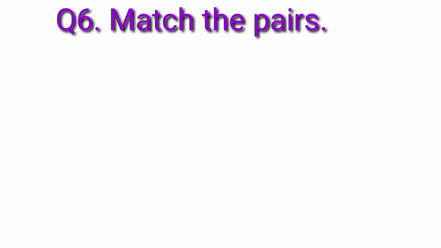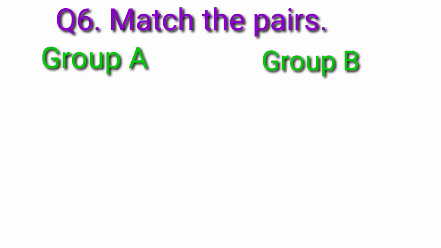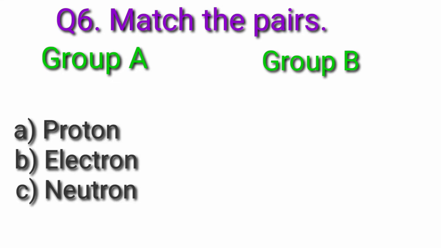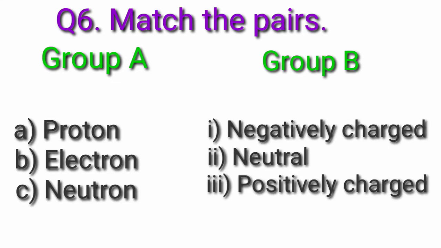Question number 6. Match the pairs. Column 1: proton, electron, neutron. Column 2: negatively charged, neutral, positively charged. So the answer is: proton, positively charged; electron, negatively charged; neutron, neutral.